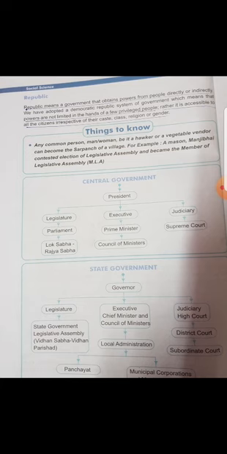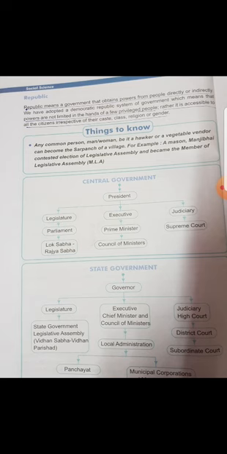Rather, it is accessible to all the citizens, irrespective of their caste, class, religion, or gender. So, democratic republic system of government is that the powers are not limited in the hands of a few privileged people. Privileged people means people having special rights. So the powers are not in the hands of certain special people, but the power is in the hands of all the citizens, all the people, whether they belong to any caste, class, religion, or gender.